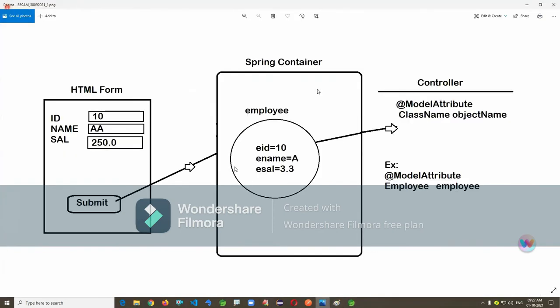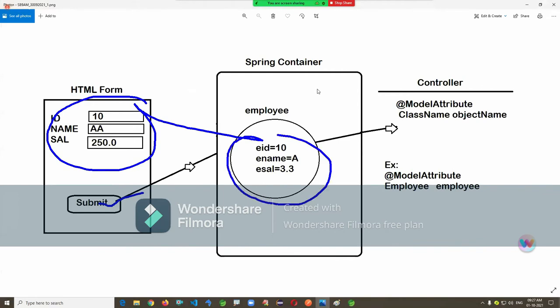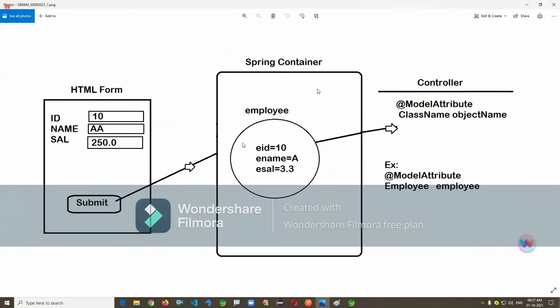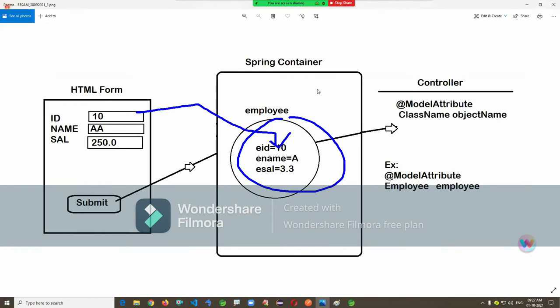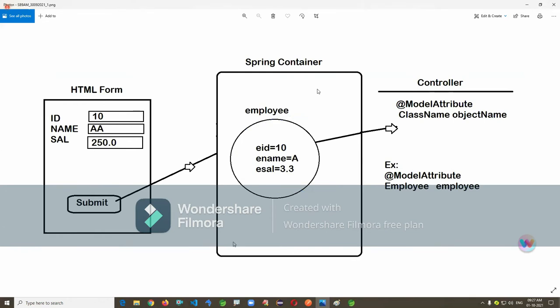Hope you remember yesterday's process concept. When you click on submit, form data is converted to an object created by the Spring Container in four steps: creating the object, reading the data, parsing the data, setting it to the object. Now the programmer writes one class, defines a number of variables and links them with form inputs, read by using the syntax model attribute. We can also call it our form object.